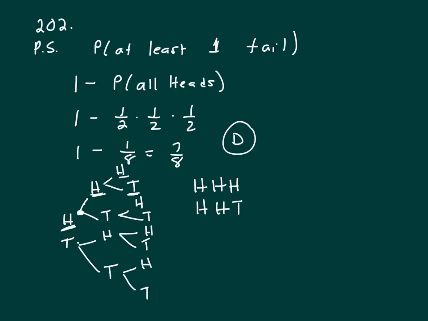But if you go through here and write them all out, from now on they're all going to have at least one tail. So what we did was we just subtracted off that one. Hope that helps.